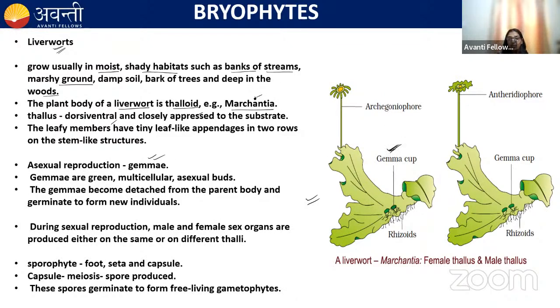And Marchantia is unisexual in nature. They are dioecious. You can see there is a female thallus and a male thallus separately. This is a female thallus because it has the archegoniophore. Archegoniophore is the stalk which bears the archegonia. Here you can see the next one is the male thallus, which has the antheridiophore. Antheridiophore is the stalk which bears the antheridia, the male sex organs. So mostly the bryophytes are bisexual, but the exception is Marchantia. Marchantia is unisexual or dioecious.